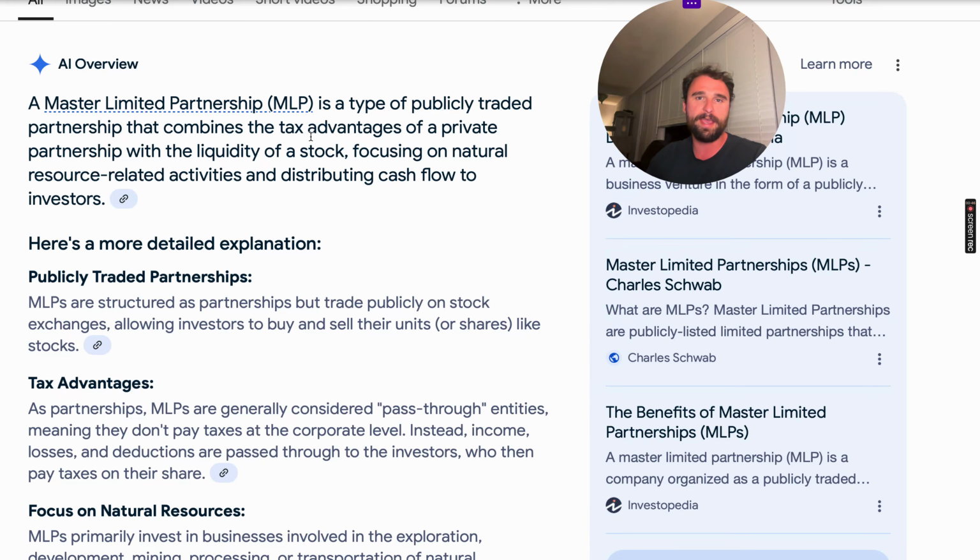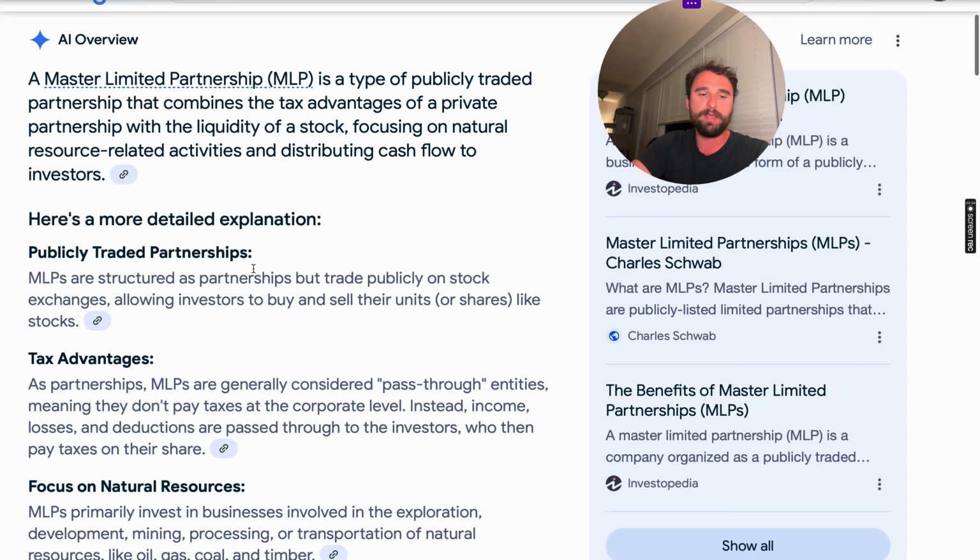So we're specifically focused, in terms of what businesses we're investing in with these master limited partnerships, on energy. So think energy companies, and think about what we're investing in, right? We're trying to invest in natural resource companies, companies that are maybe oil and gas related, energy related, and we basically want to try to collect income from these businesses and distribute it to shareholders.